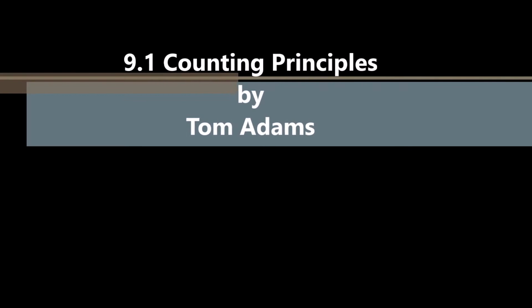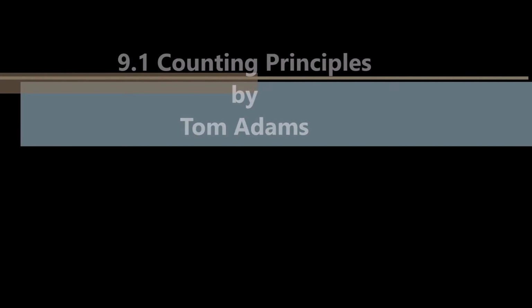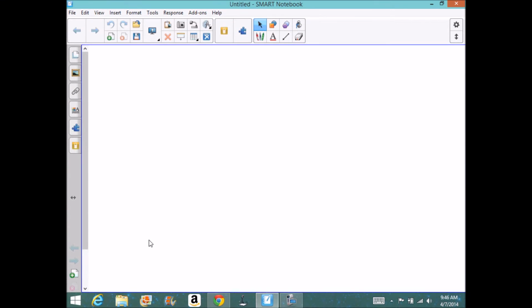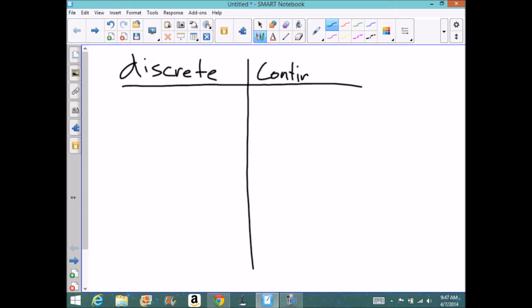Alright, today we're going to talk about counting principles. And so for 9.1, the first thing we need to address are the differences between discrete and continuous numbers. Discrete numbers are going to be whole numbers that we can count. Tangible things usually is the easiest way to think about it. So 1, 2, 3, 4, 5.